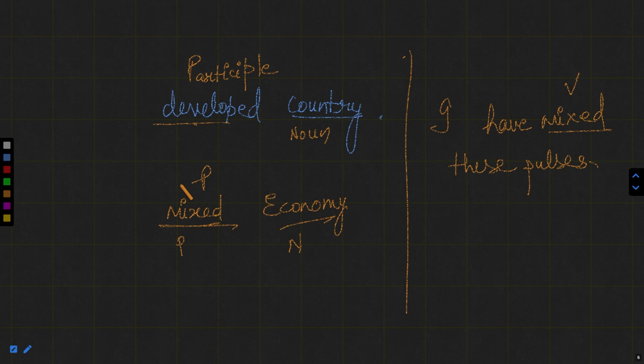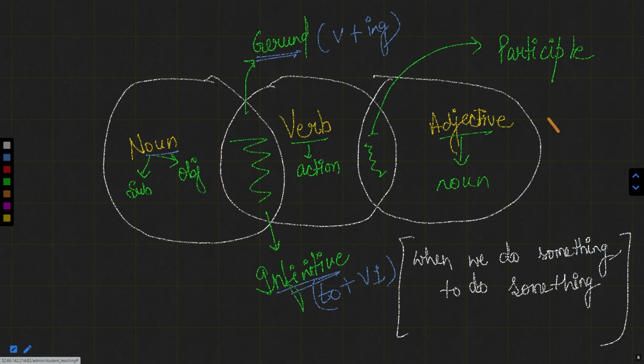Or if I say melting ice, that melting is a participle because it is stating the quality of that particular noun, or it is anyhow qualifying the noun. It is not behaving like an action over there. So all that is known as participle. We have several participles: present participle, past participle, perfect participle, but we'll discuss that in the part on participles only. So this is how we can define non-finite verbs.